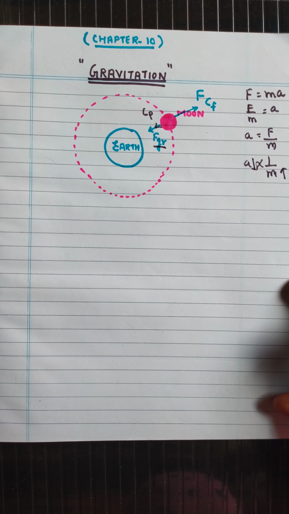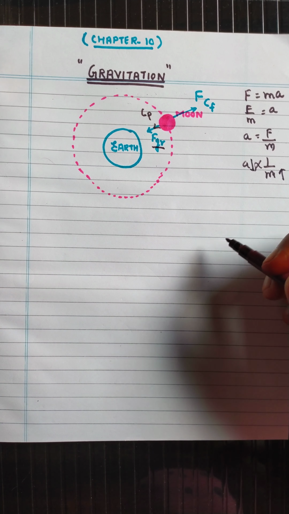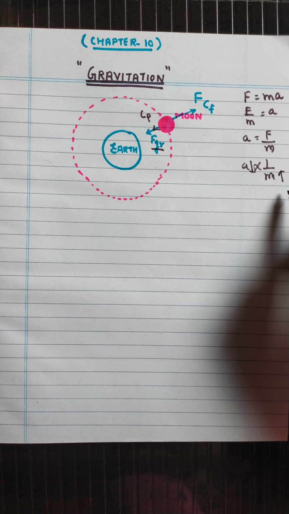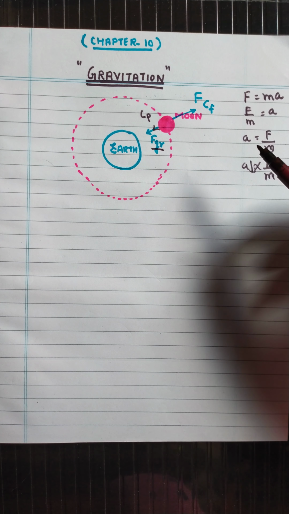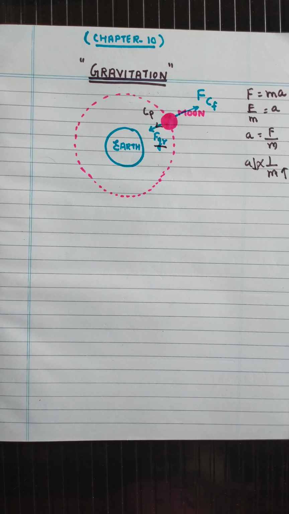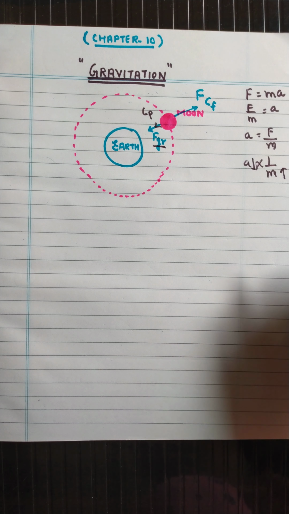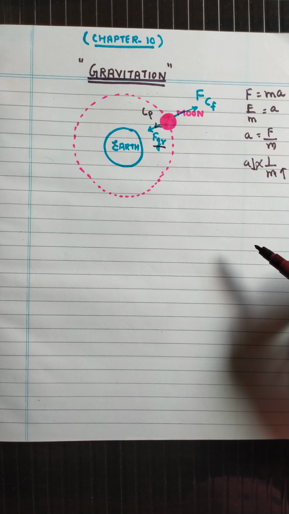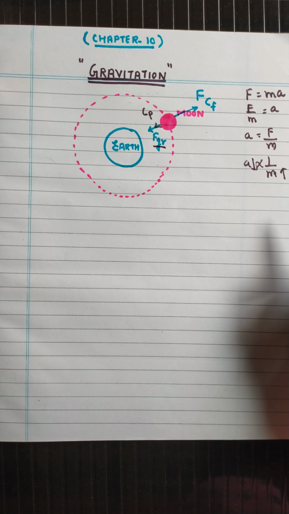That's why the earth is not accelerating towards the apple with a very high speed, because the mass of the apple is very low compared to the mass of the earth, so it will accelerate at a much faster speed. That's why, explaining all these examples, Newton concluded that all the objects in the universe attract each other.